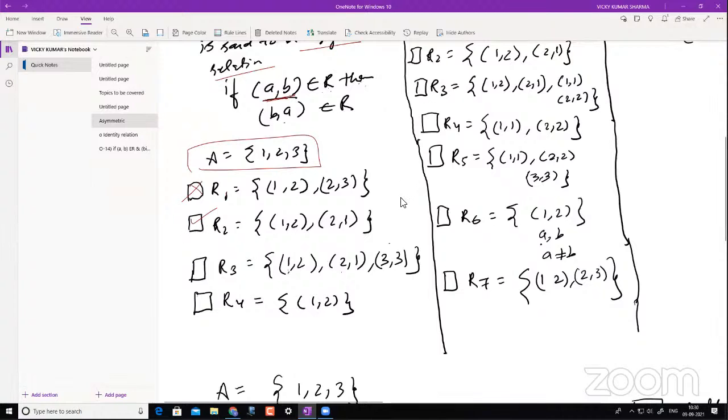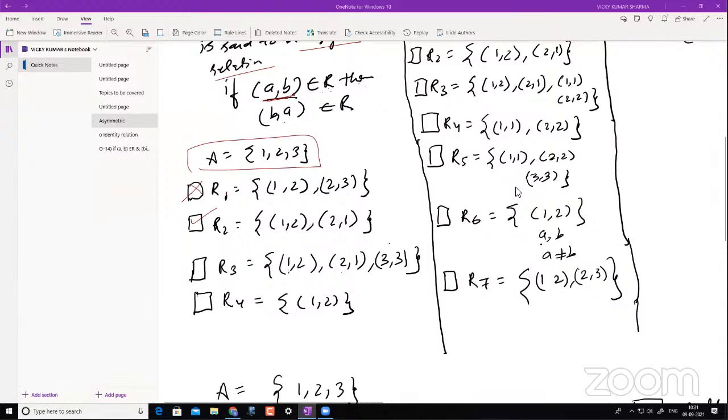Okay, now let's go with R3. Now tell me, is this a symmetric relation? Put it in the chat box. R3. Yes, yes, yes, no. Okay. Yes, sir, it is symmetric, right? Okay. So we'll just understand how, for the others who didn't understand.